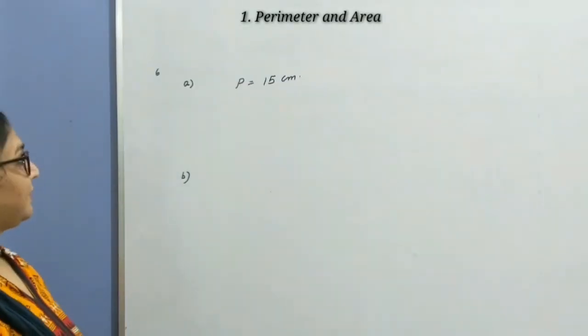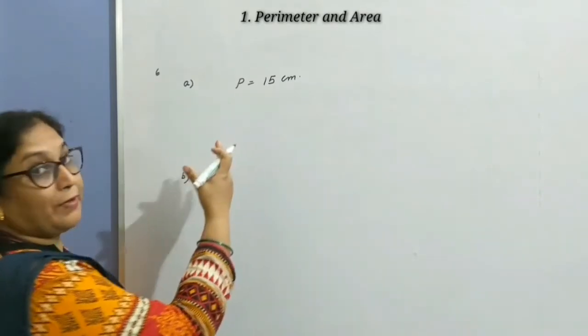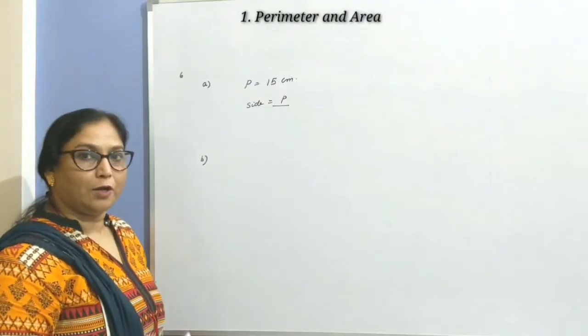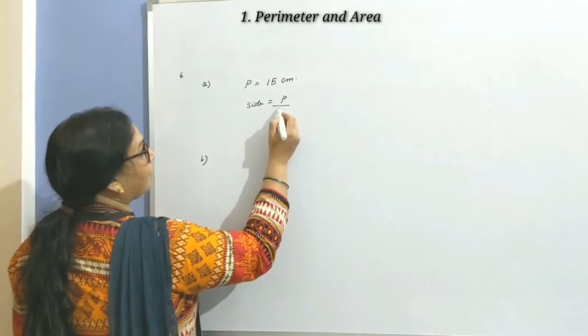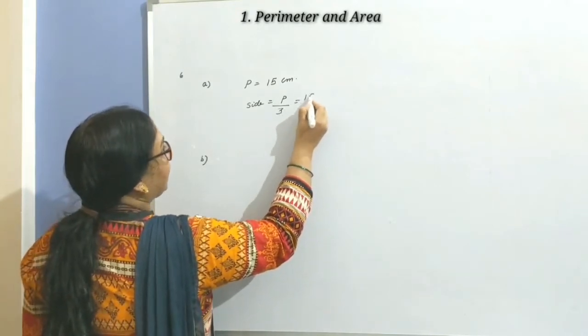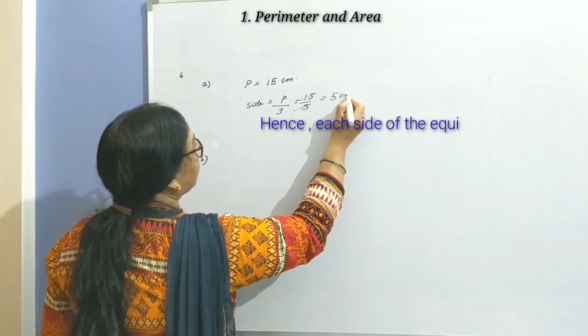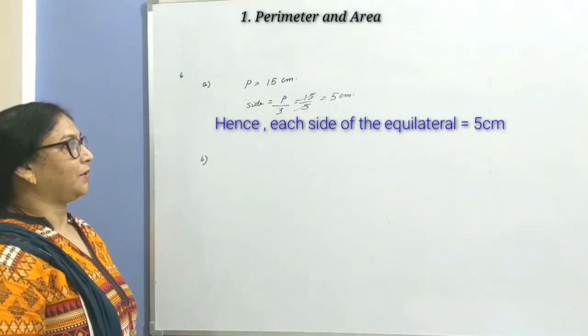Children, question number 6, A part. Find each side of an equilateral triangle whose perimeter is 15 centimeter. Children, you all know how to calculate each side of an equilateral triangle: perimeter divided by 3. So 15 divided by 3, answer is 5 centimeter. Hence each side of an equilateral triangle is 5 centimeter.